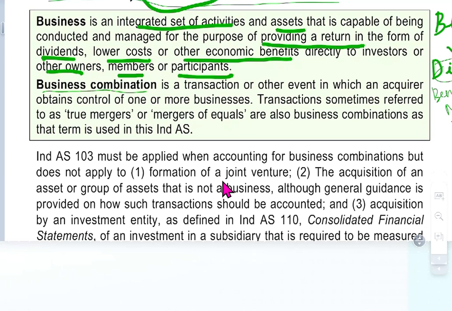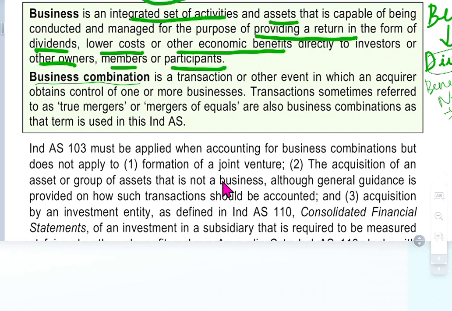Business combination. A business combination is a transaction or other event in which an acquirer obtains control over one or more businesses. Sometimes it's a true merger or a merger of equals, also termed a business combination.